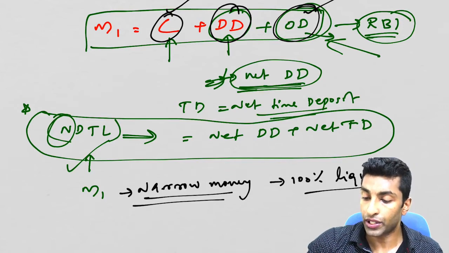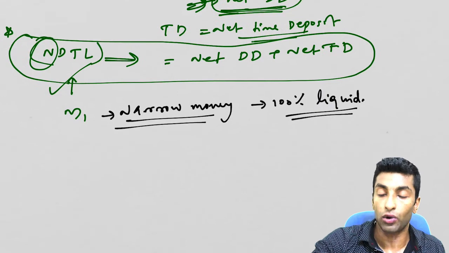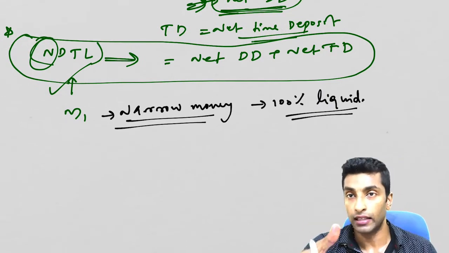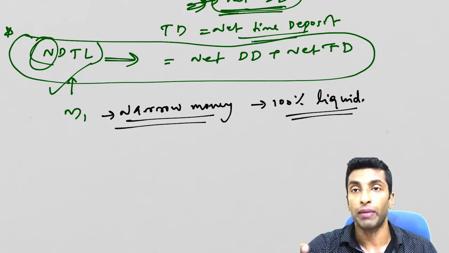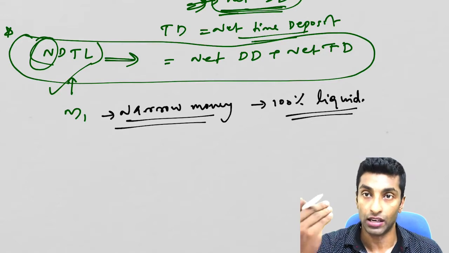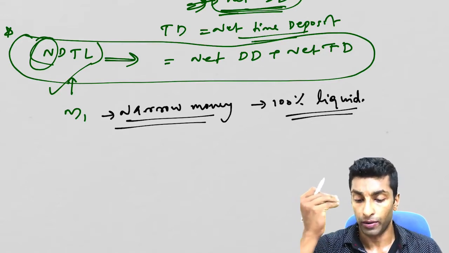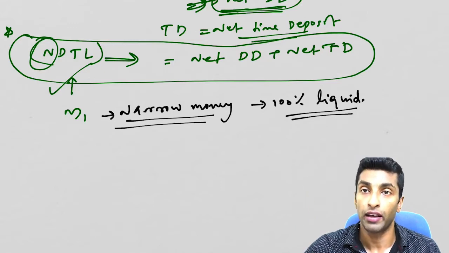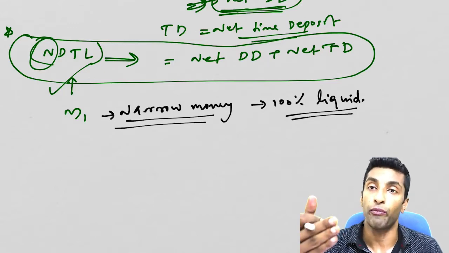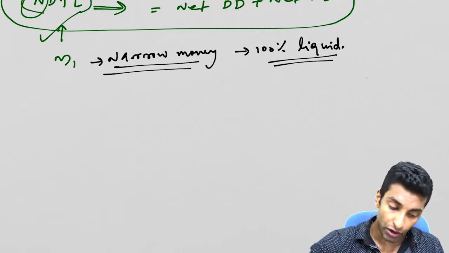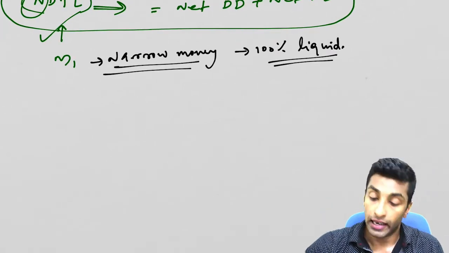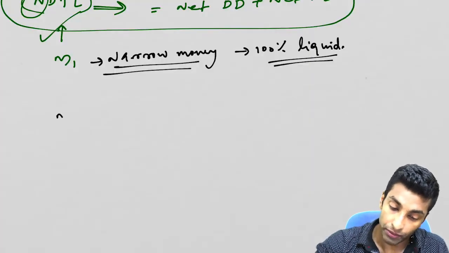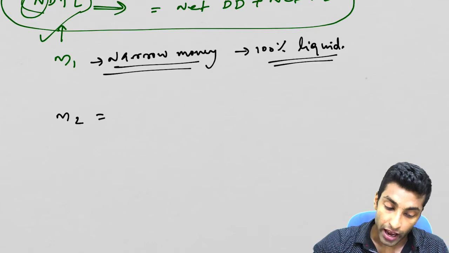So you will get questions like this: which elements are included in narrow money? You can see the most liquid elements like demand deposit and currency are part of narrow money. Or which one among the following is 100% liquid money, the most liquid money? M1, M2, M3, M4, it is M1 or narrow money. So I hope this is clear for you. Let's move on to the next concept, that is M2.